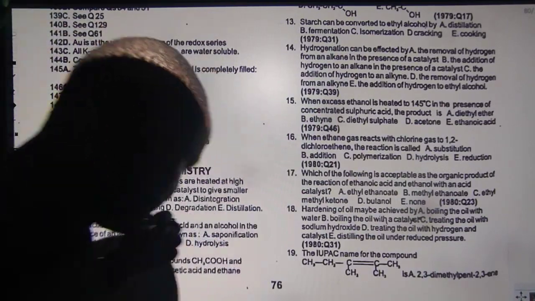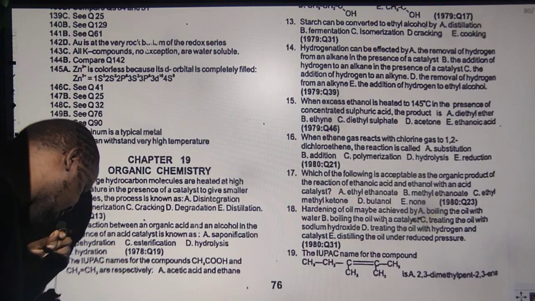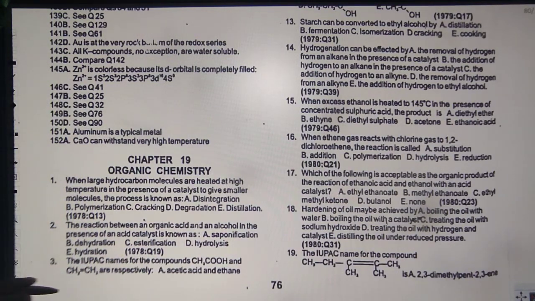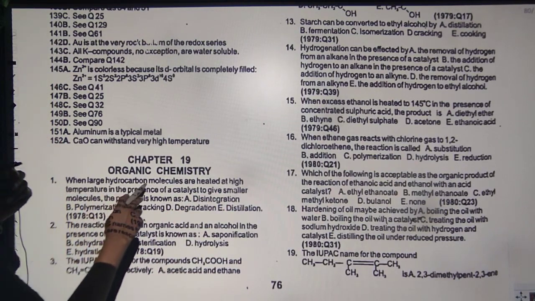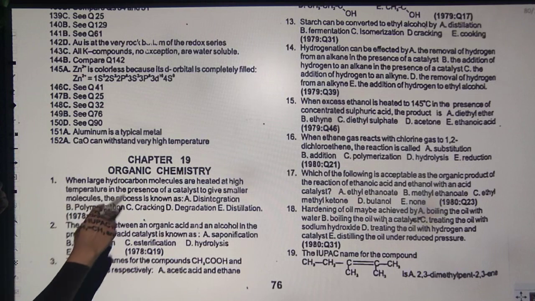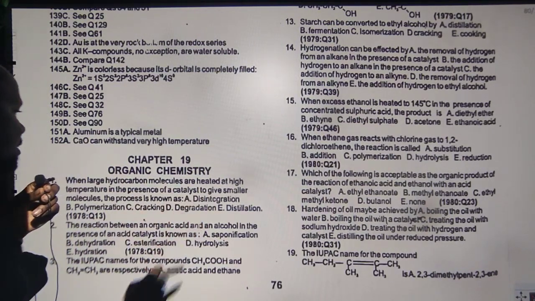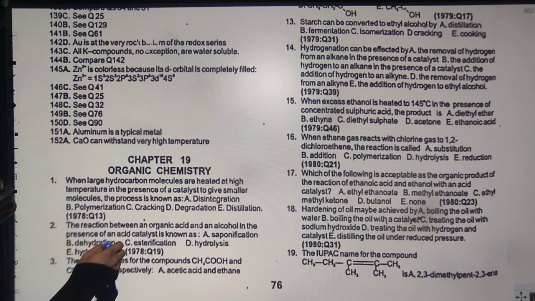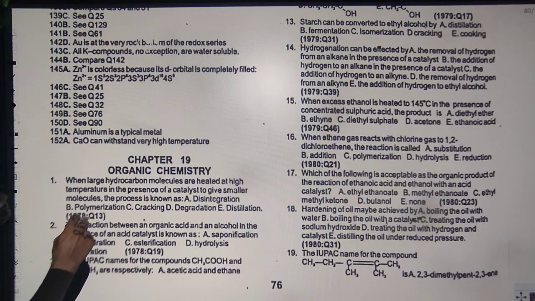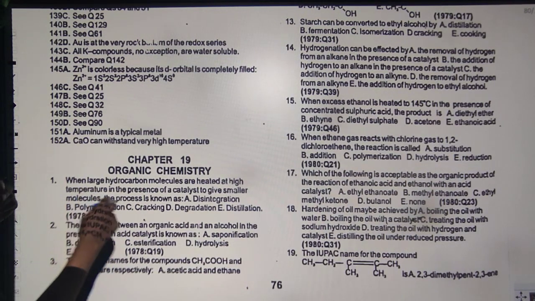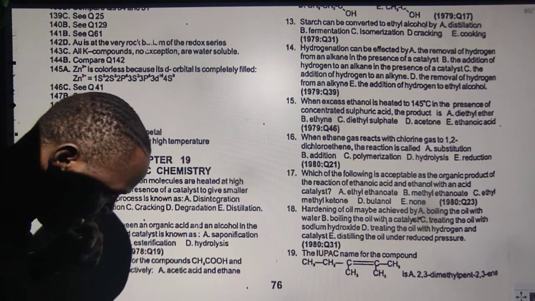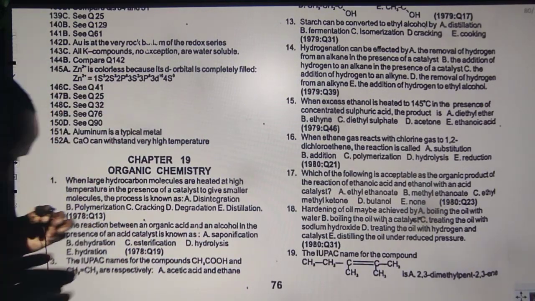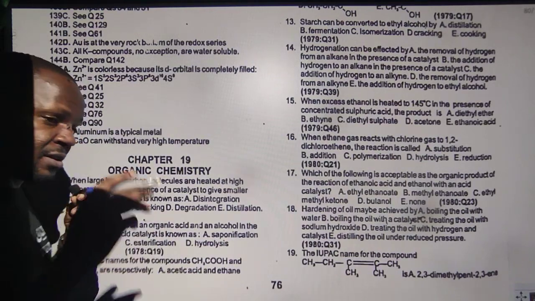So let's start. The first question is from chapter 19 of organic chemistry. I don't want obstructions, I want you guys to see it. When large hydrocarbon molecules are heated at high temperature in the presence of catalysts. The important point is there is a breakdown of molecule due to heating. Whenever you see breakdown of molecule due to heating, what should come to your mind is that breaking down in organic chemistry means cracking.